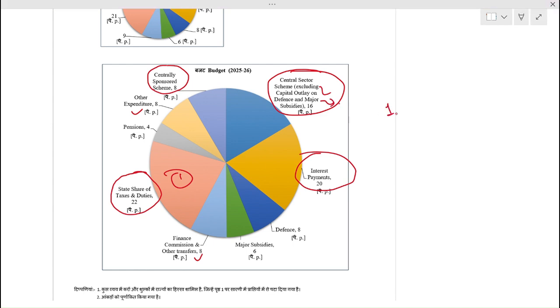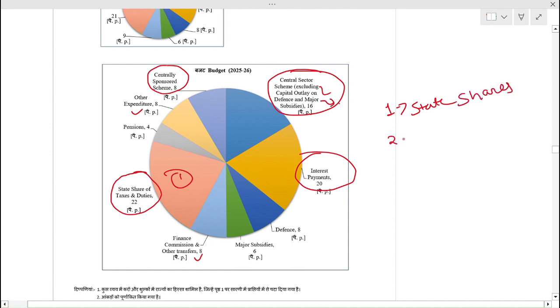So first one, state shares. Second, interest repayment. Third one, central sector scheme. Fourth, centrally sponsored.